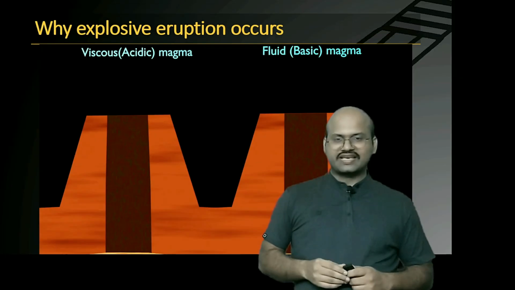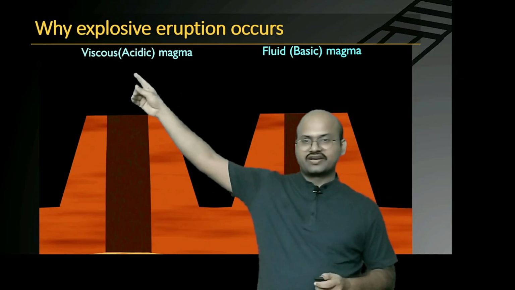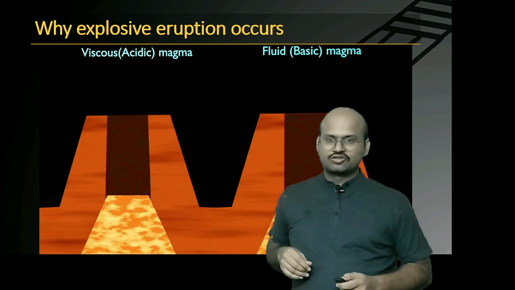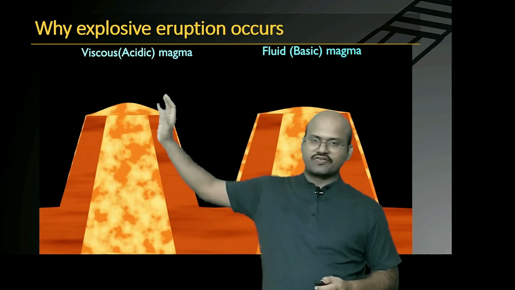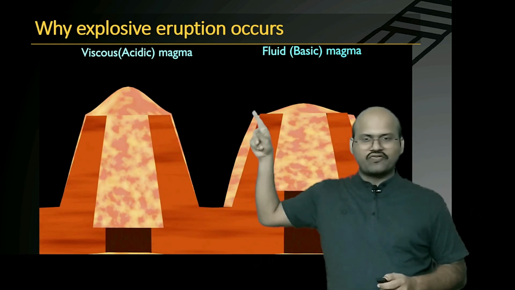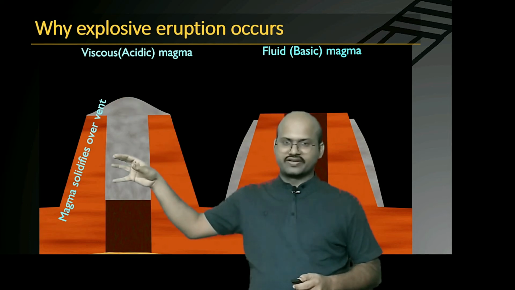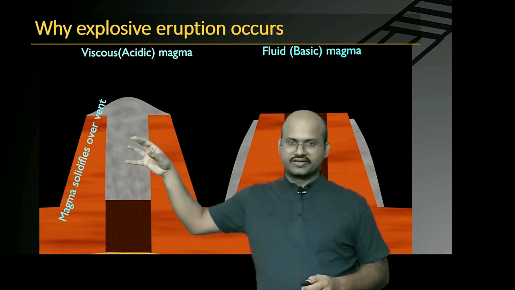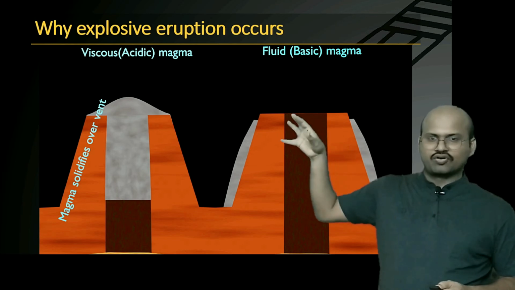Now let's see the second reason for explosive eruptions. We have already seen there is acidic magma and basic magma. So the viscous magma, when it comes to the surface, does not flow far away from the vent, but is accumulated there, while the fluid magma can flow far away from it. This viscous magma quickly solidifies over the vent, thus creating a plug over it. While here we have seen that the fluid magma has flown away and is not forming a plug over it.